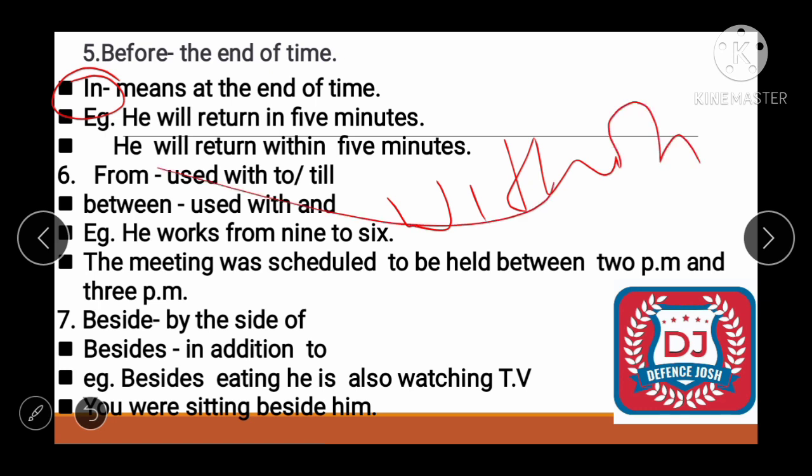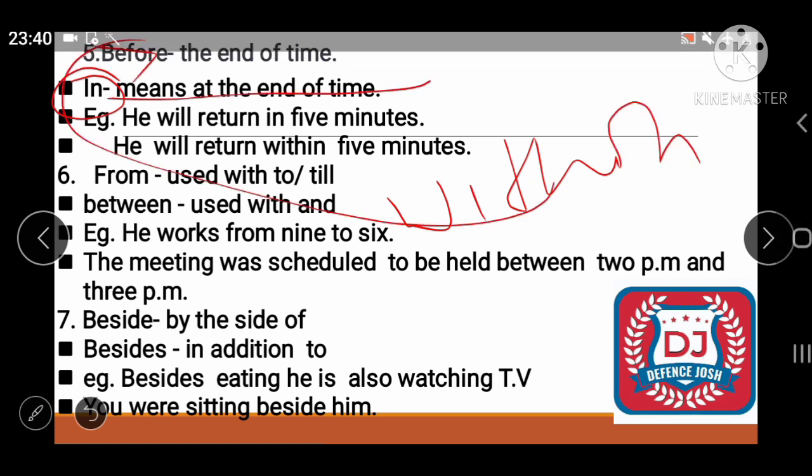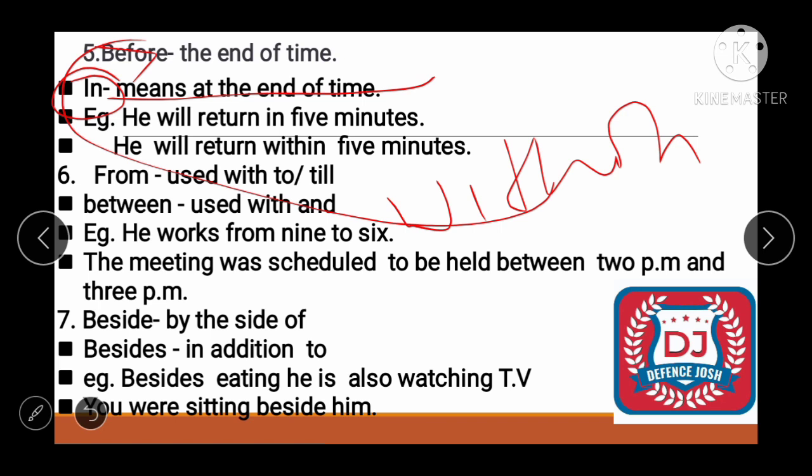We use within before the end of time, which means you have sufficient time. He will return within 5 minutes, meaning he will come back inside 5 minutes. He has sufficient time there. But when I use in, it means at the last moment, at the eleventh hour, he will return in 5 minutes, at the end of time.